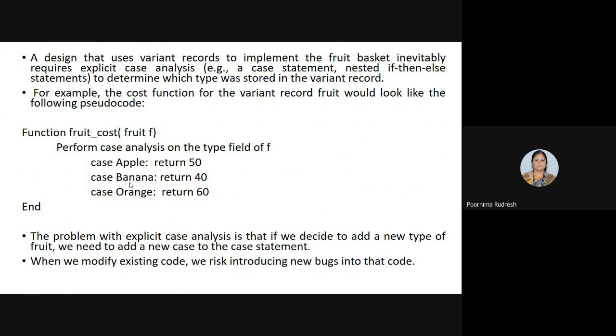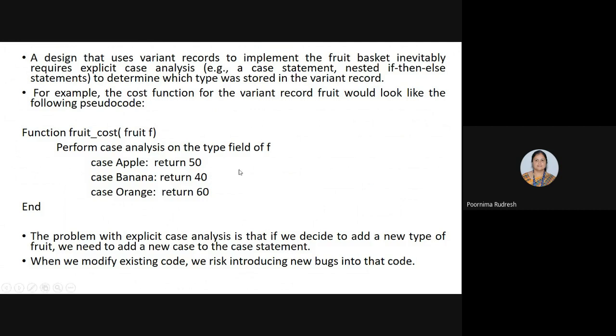Understood. And so here, what is the problem with this explicit case analysis? We'll see this. Here the execution is very simple because we only have three types of fruits and three cases defined, and the corresponding value is returned based on the type of the fruit. Suppose I want to add one more fruit like grapes, then one more case statement has to be included in this pseudocode. Like that, if I go on adding types of fruits, I have to include one more case statement for each particular fruit. Here it is a simple one, I can add them one by one.